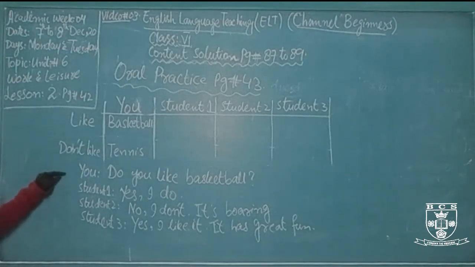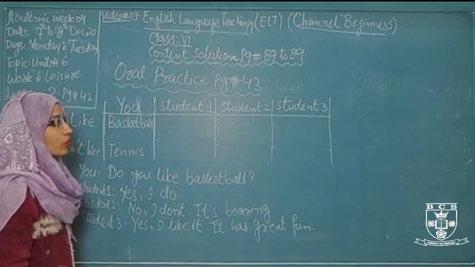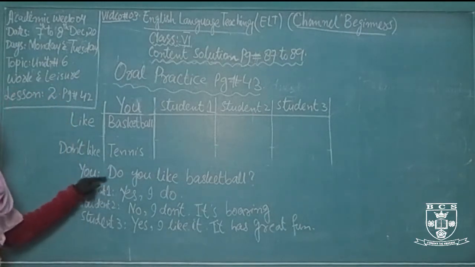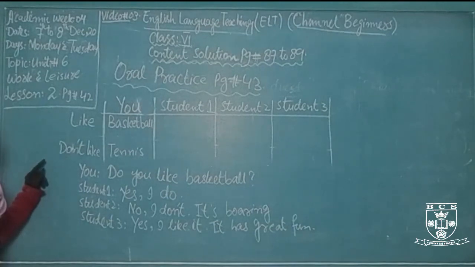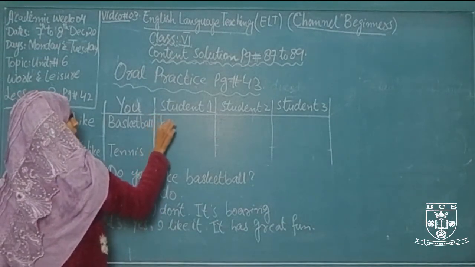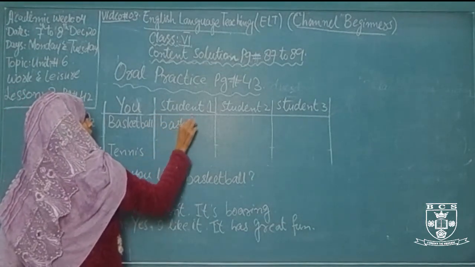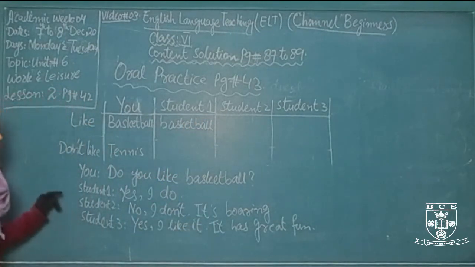So first you will ask the question. After writing about your likes and don't likes, you will ask student 1, student 2 and student 3, do you like basketball? If student 1 likes basketball, you write it in his column. Student 1 tells you, yes, I do. So you write basketball there.